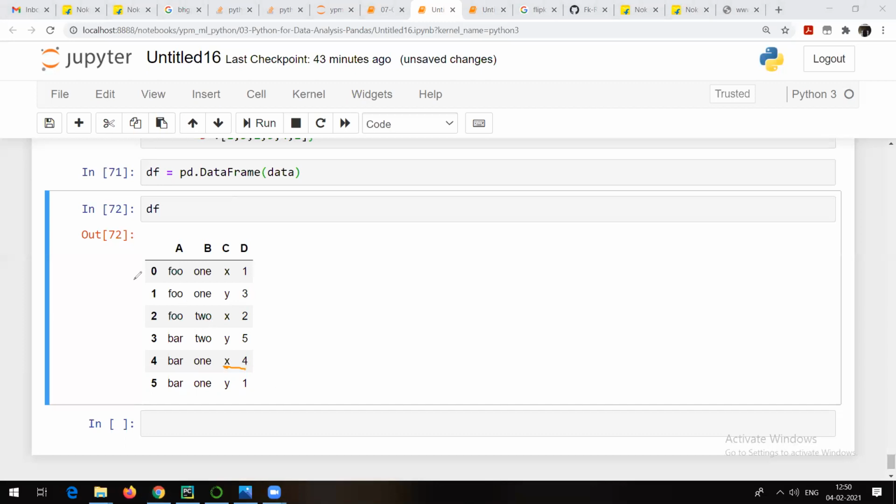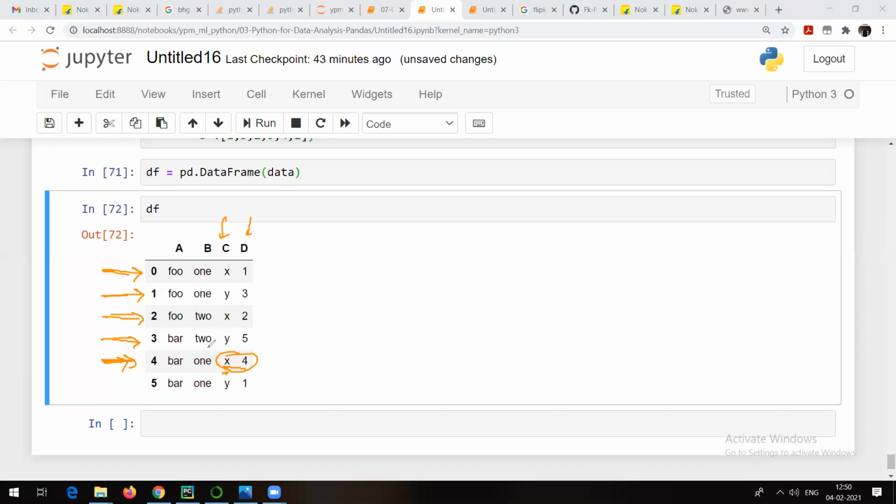If the data is stored in this fashion, the compiler is going to look at this row, then this row, then this row, and check whether the C value is x and the D value is 4. So 1, 2, 3, 4, 5. That means at the fifth attempt it has got whatever was required.